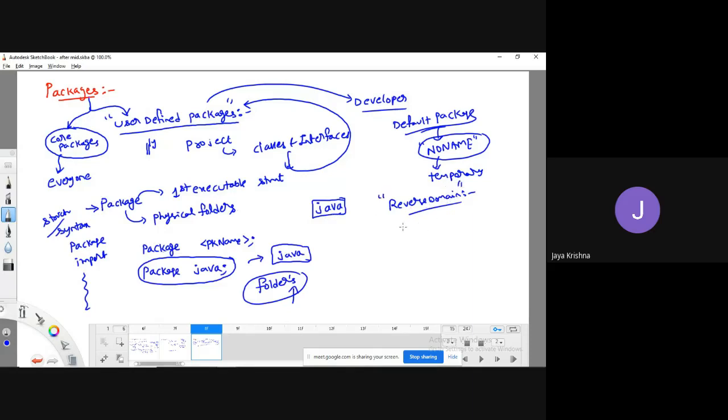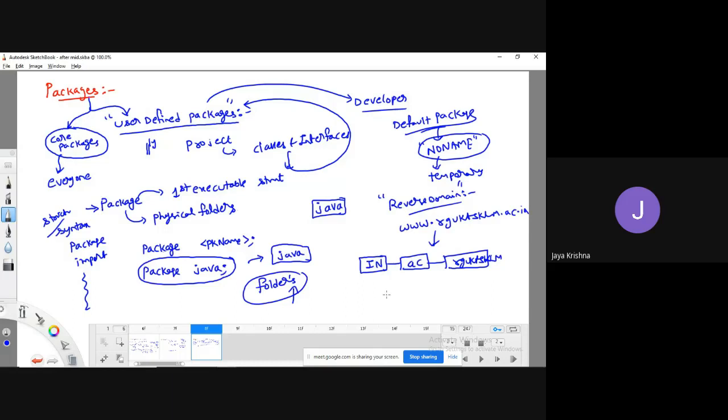For example, our domain is our college domain, www.rguktSklm.ac.in. So what is the reverse of this domain? That structure should be followed. The first folder name is in, followed by the folder name ac, followed by the folder name rguktSkl.